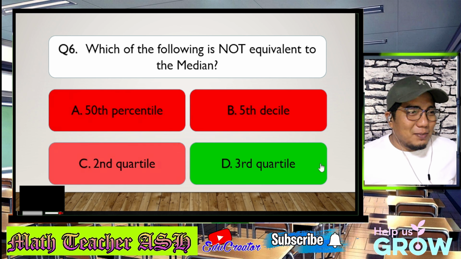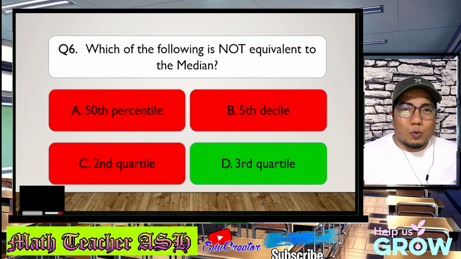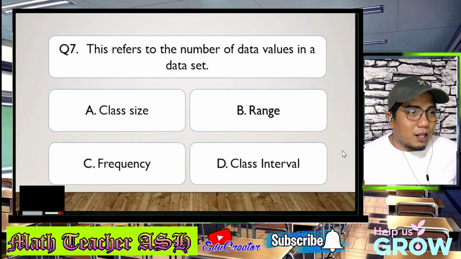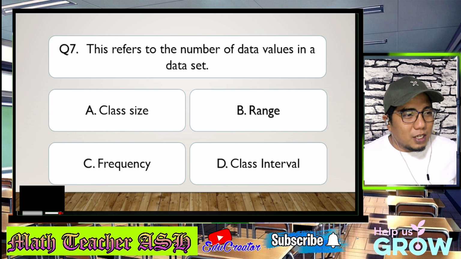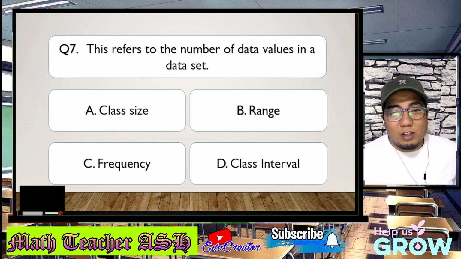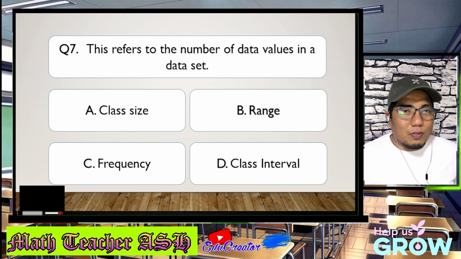Alright, very easy my dear math learners. So now let us go to question number 7. This refers to the number of data values in a data set. Is it A, class size, B, range, C, frequency, or D, class interval? I'll give you 5 seconds to think about your answer.